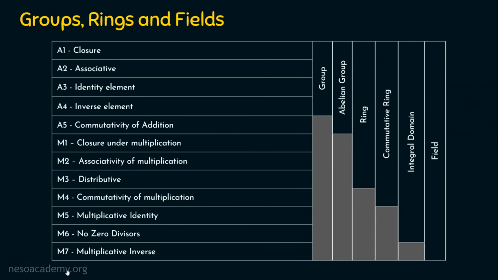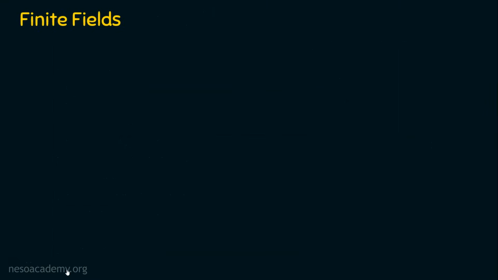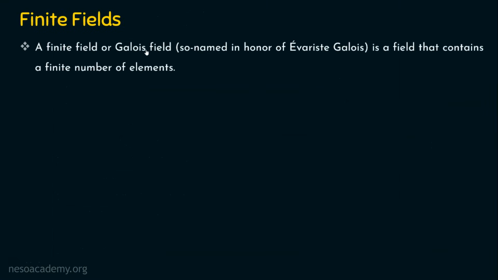Before we sign out, let's see what a finite field is. A finite field, or Galois field, which is named in honor of Galois, is a field that contains a finite number of elements. So a field with a finite number of elements is called a finite field or Galois field.